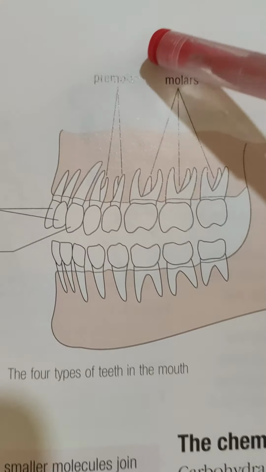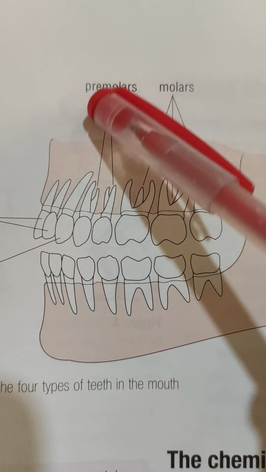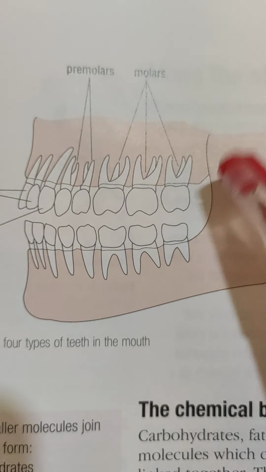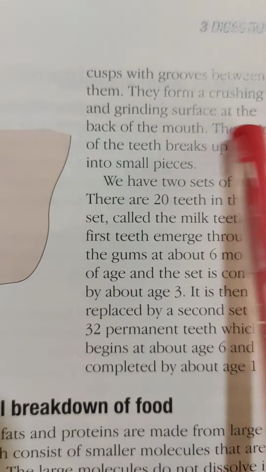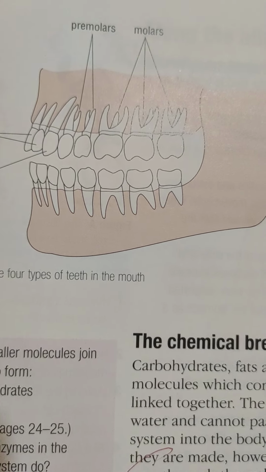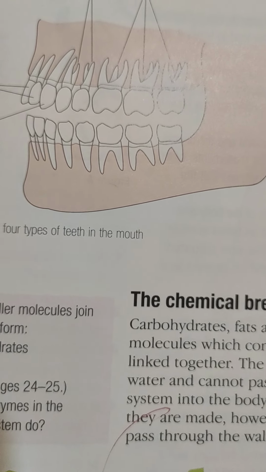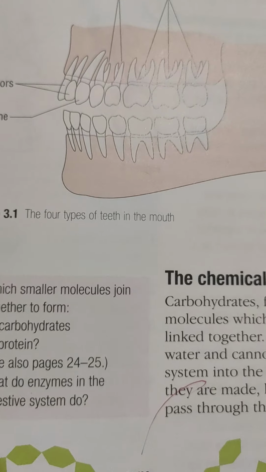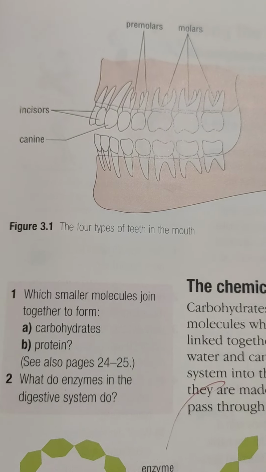So see here, premolars and molars are mainly similar in appearance, but the premolars are smaller in size compared to the molars, okay? So what do they do? Their work is mainly crushing and grinding of food. They crush and grind the food into very small pieces, so that food can enter the alimentary canal. So in this way, these 4 types of teeth help us in the intake of food into our canal.